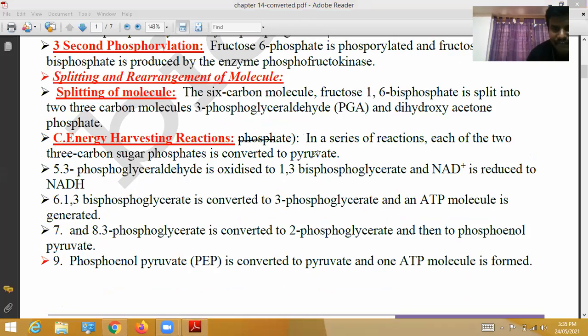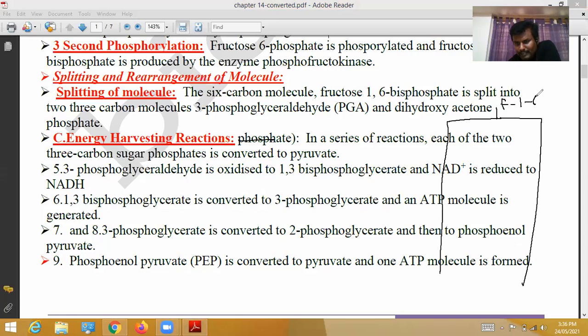Fructose 1,6-bisphosphate is divided into 2 parts: one is dihydroxyacetone phosphate, another is phosphoglyceraldehyde. Each 3 carbon sugar phosphate is converted into pyruvate. Pyruvate means the last end product.